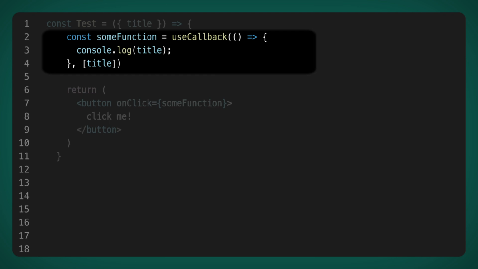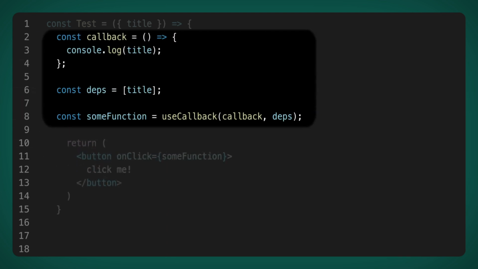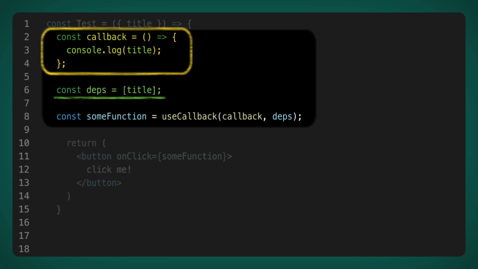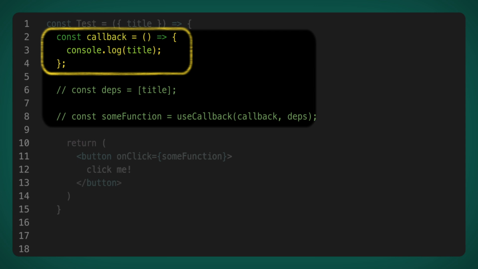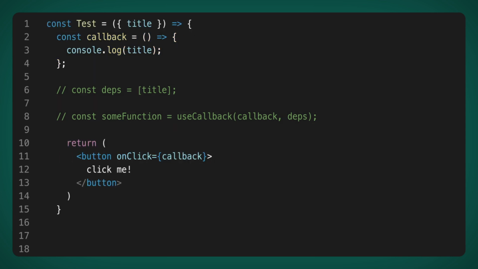Now we know that useCallback is just a function, and we can extract the passed parameters into our own variables. Here it becomes quite obvious that we create not only a function for each render, but also an array of dependencies, and then pass all this to useCallback. If we just comment out the dependency creation and the useCallback call, and pass the callback parameter directly to onClick, then it seems that the performance of the component should improve because we have removed the intermediary, which was of no use to the performance.